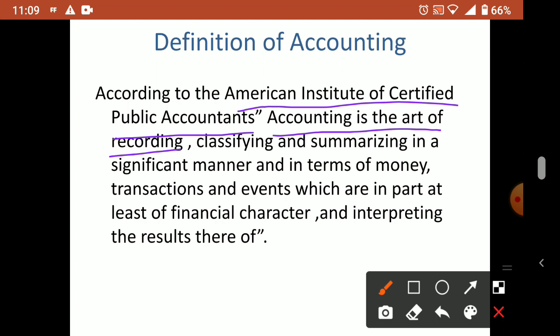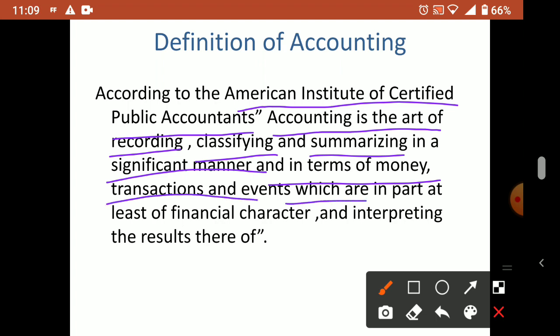Then we have to classify it. Items of a similar nature we have to classify into one head; that is classification. Then we have to summarize all these accounts. So first we have to do recording. Then we have to classify items of the same nature, which we'll explain in later chapters. Then summarize it in a significant, particular, important manner, and in terms of money. So you have to record in terms of money only.